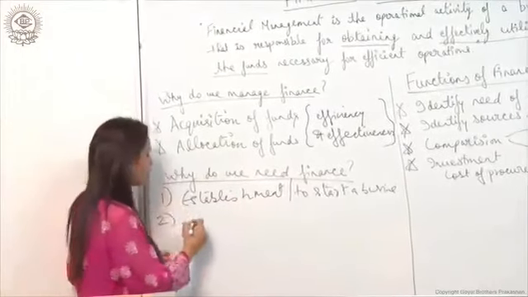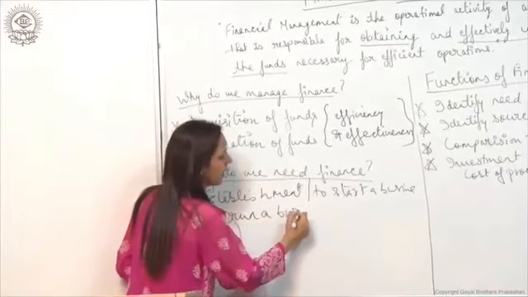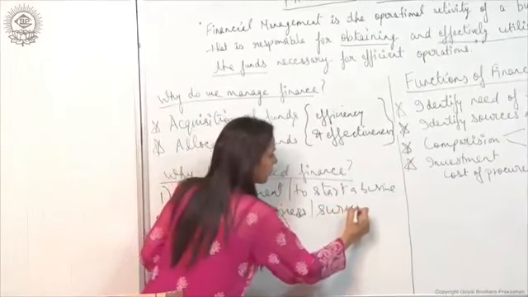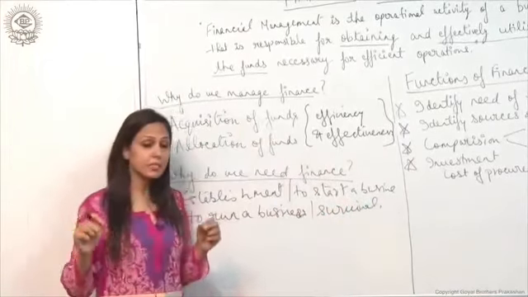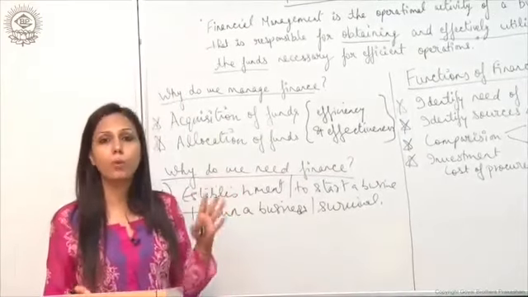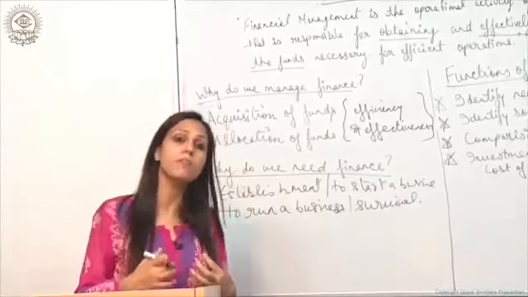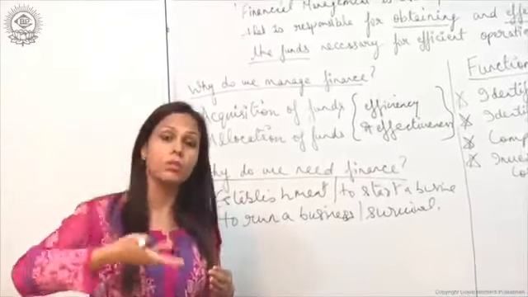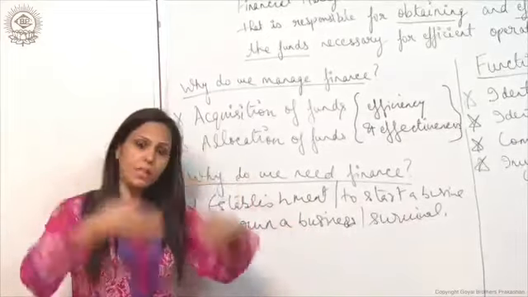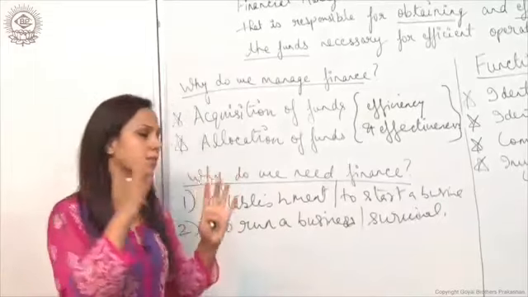Second one is to run a business, that is survival. A business is run in an environment full of competitors. We have n number of competitors, and we have to compete with them. Every time we have to prove ourselves that we are better than others in terms of earning profits. So to remain in the business, to remain in the competition, we need to have money, we need to have finance.